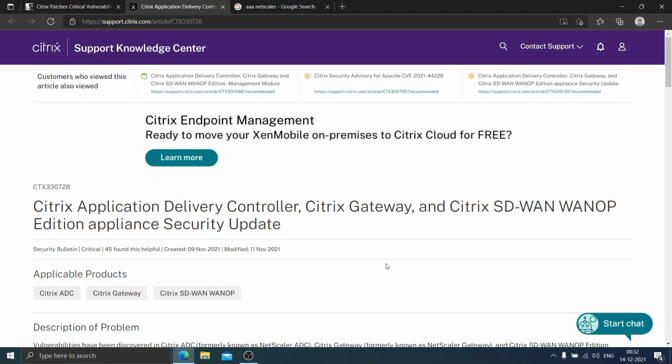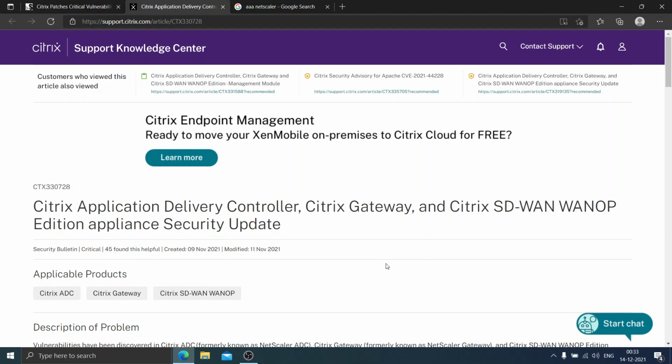And at any point in time, if Citrix comes to know that there is some kind of vulnerability with any of the Citrix products, or if some user of any customer comes to know that there is some kind of vulnerability within the Citrix product, in that case, Citrix would automatically look into that particular issue and try to solve it as soon as possible and try to push some kind of updates, like a software update or patches or whatever it is, to all the customers who are using those products so that these customers would be safe and secure once they update this firmware or the software on the devices